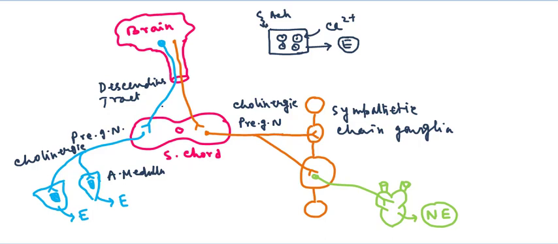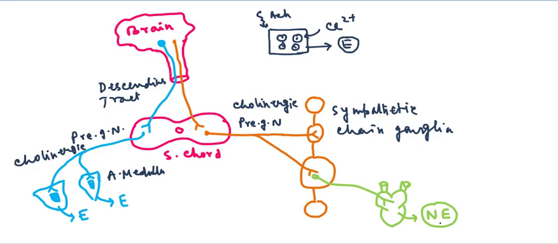Then again, the descending tract from the brain synapses with the preganglionic neuron of the spinal cord, and this preganglionic neuron is cholinergic. This cholinergic neuron releases acetylcholine as the neurotransmitter, and due to the release of acetylcholine in the adrenal medulla, this causes the entry of calcium ions inside the adrenal medulla, and this fuses the chromaffin granules, and this causes the release of epinephrine. Okay, and this is the scenario by which epinephrine is released from the adrenal medulla.